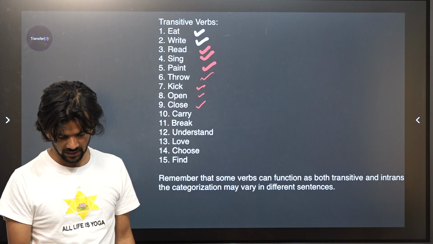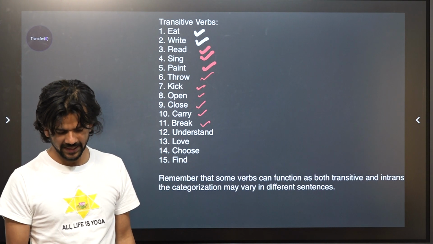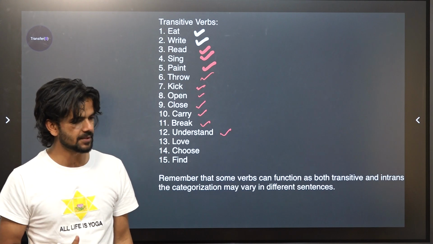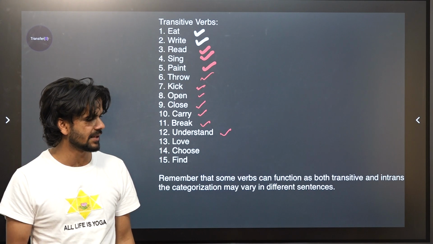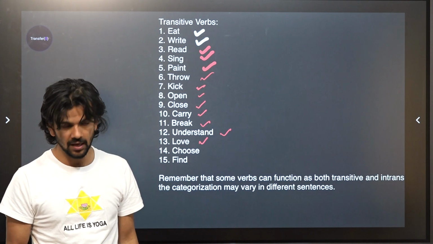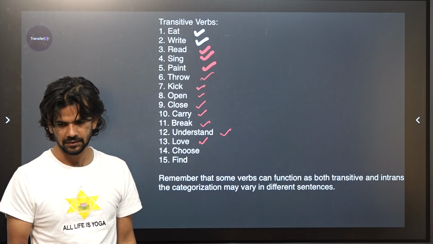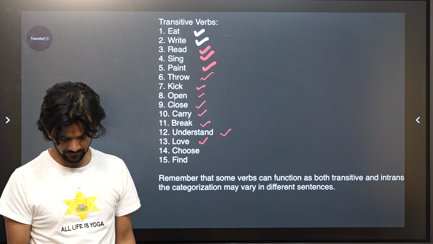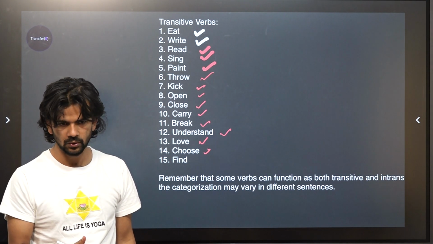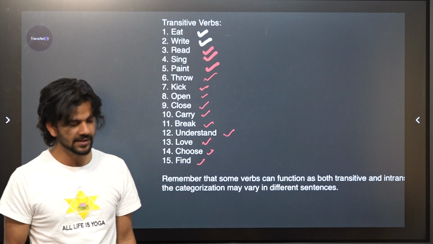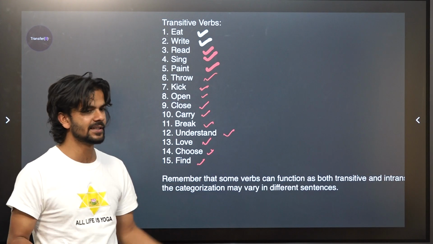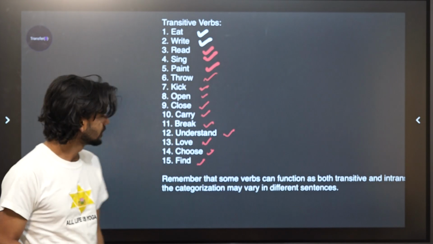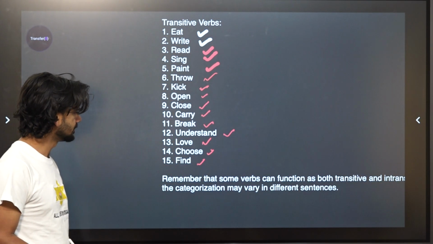You close something. You carry something. You break something, right? You understand something. You understand a concept, a theory, or an idea. You love something, isn't it? Yes. So that's also transitive. You choose something. You find something. You cannot say I find and then what did you find? There's no answer. You can't say that, right? So these are some examples.